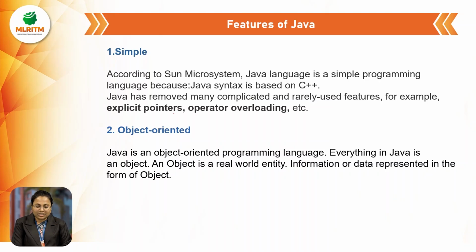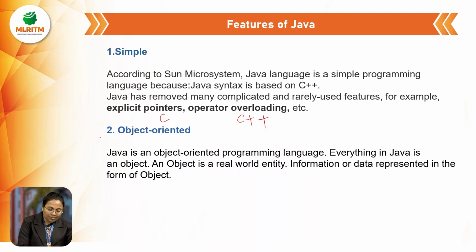The explicit pointer concept is present in C. The operator overloading concept is available in C++. But from C++ to Java, they removed operator overloading, and from C to Java, they removed explicit pointers. So these two concepts have been removed in Java. Due to these reasons, we can say that Java is a simple language.